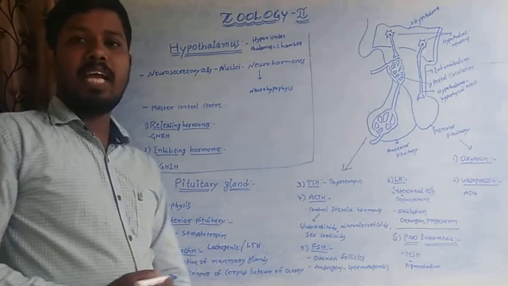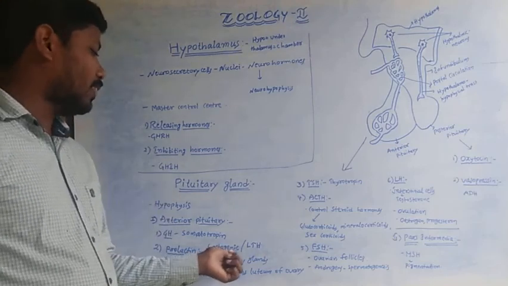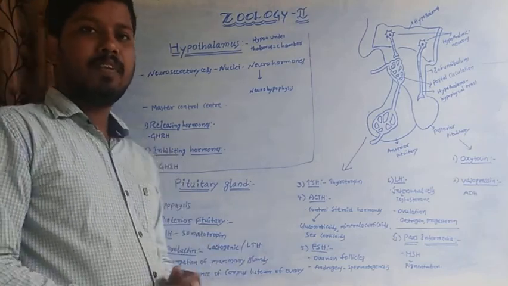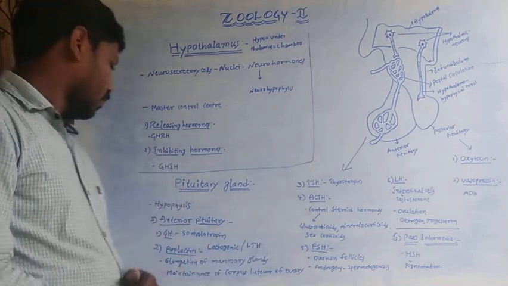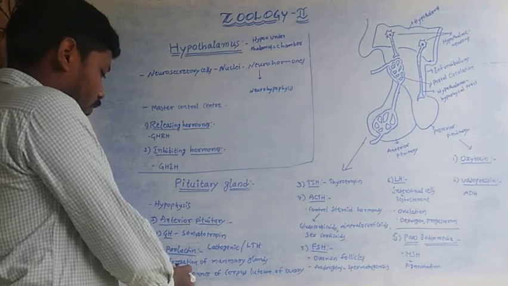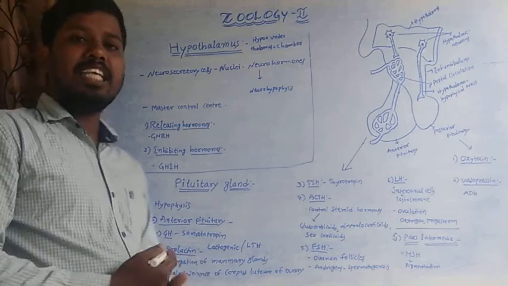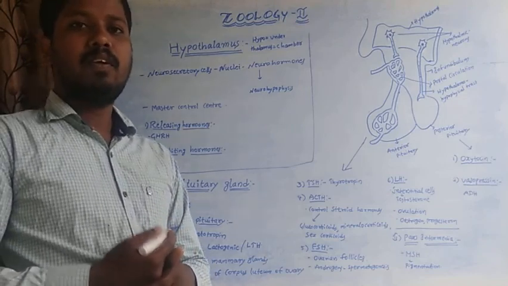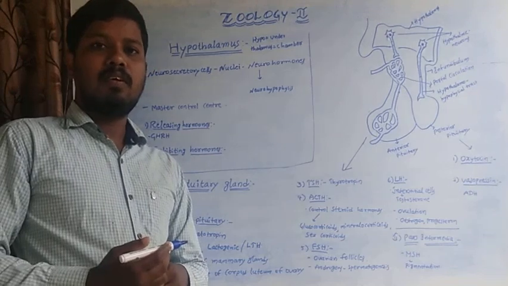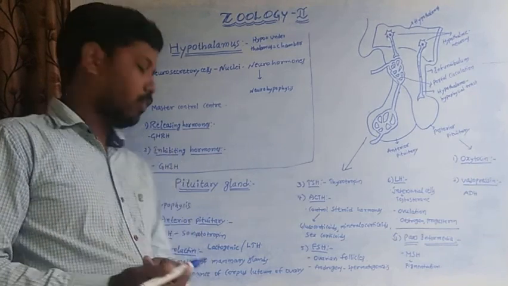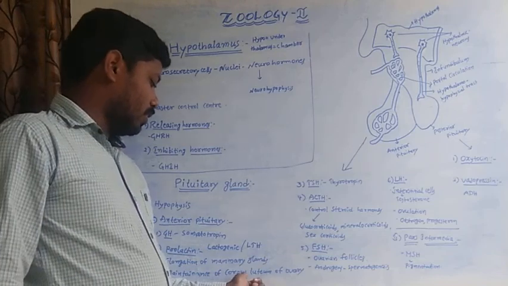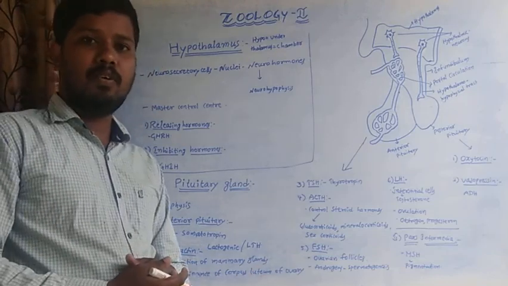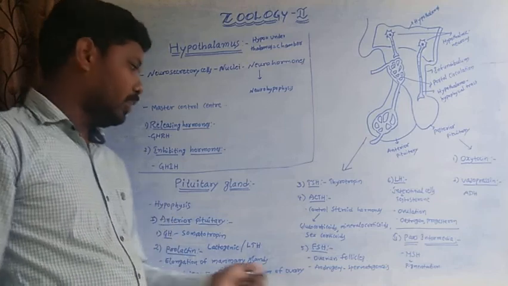Second one is the prolactin. It is also called lactogenic hormone or luteotropic hormone. So it stimulates the mammary glands to produce milk. So it maintains the corpus luteum of the ovary in females.